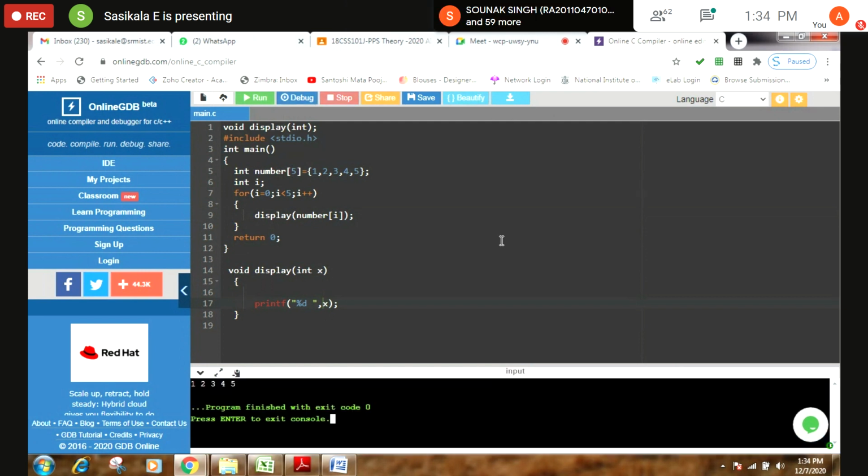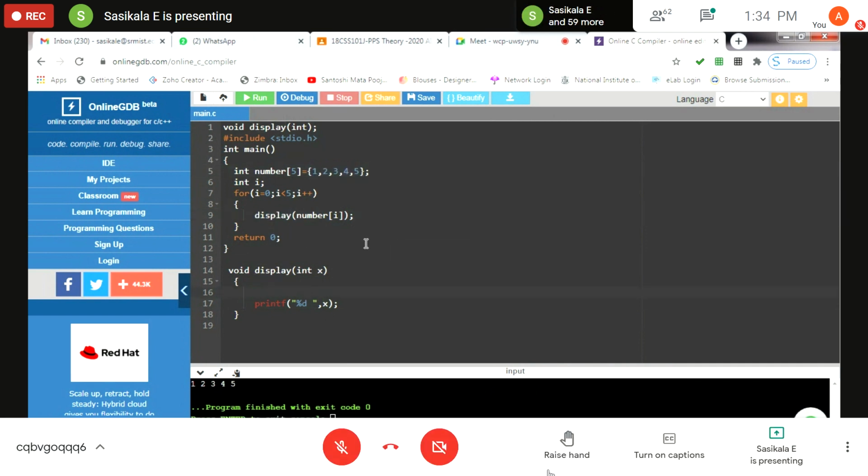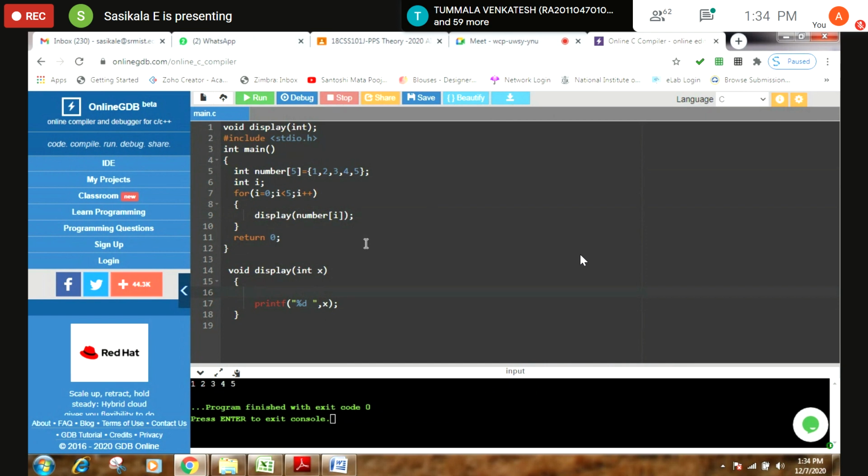Do you understand? See, I'm passing an array element to a function. So this is nothing but an array element, and I'm passing this array element to the function display. This is the way you can write it when you are writing functions with an array. Are you clear? Yes, ma'am. And you know how to pass an array element to a function.